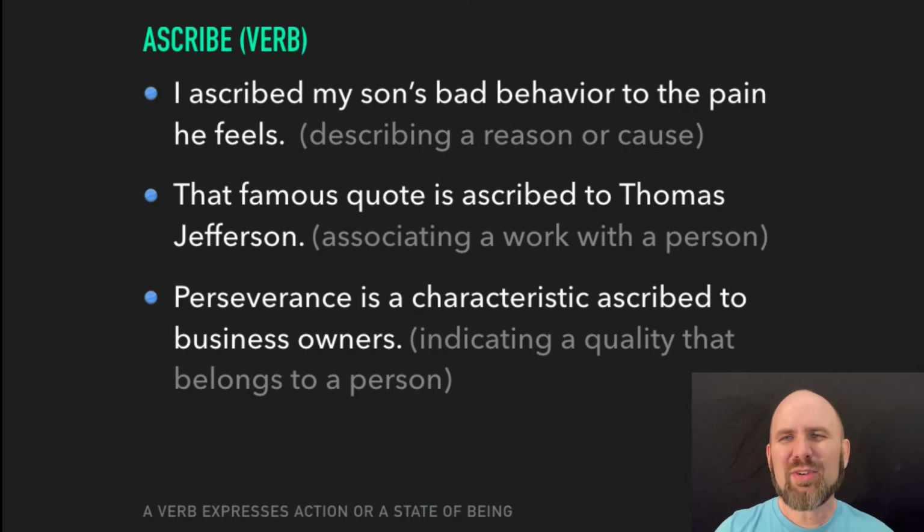And the third variation is indicating a quality that belongs to a person. Let's check our example sentence. Perseverance is a characteristic ascribed to business owners. So in this case, we're taking perseverance, it's a quality or a characteristic, and we are connecting it with business owners because business owners have to persevere in order to get their business up and running and to run that business.